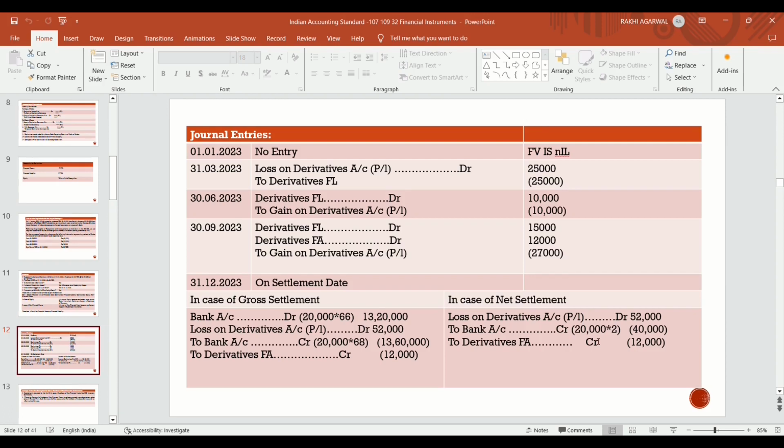So the differential amount: because we had reversed the financial liability, only a derivative financial asset balance remains in the balance sheet, which is 12,000. On the final settlement date, we will reverse that derivative financial asset. So we will credit the amount by 12,000, and the balancing figure becomes the loss on derivative account debit, and it will be transferred to P&L.